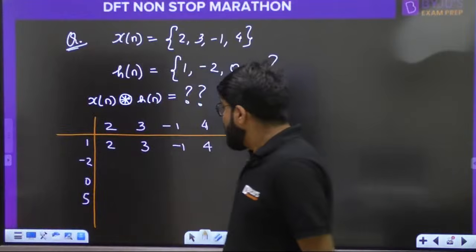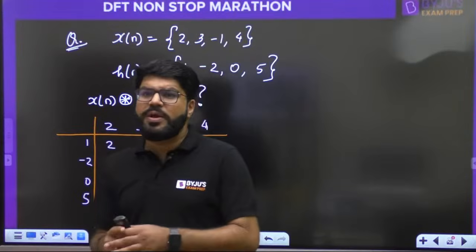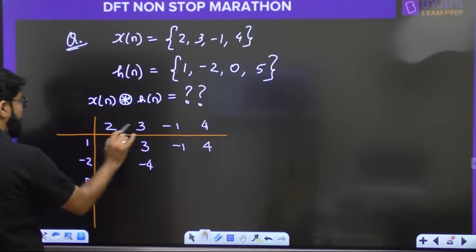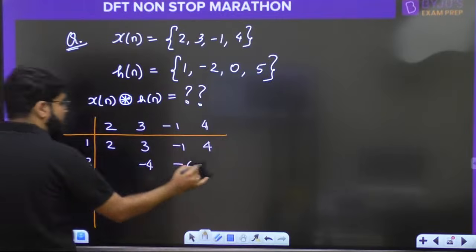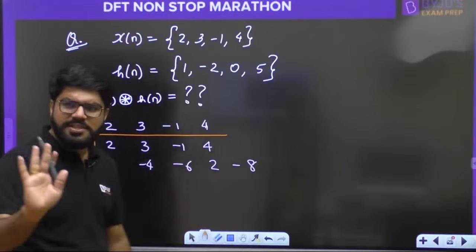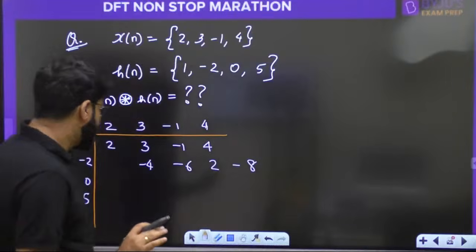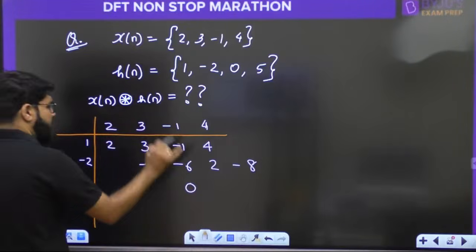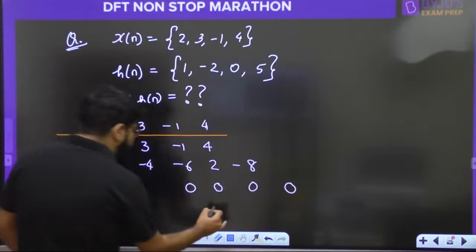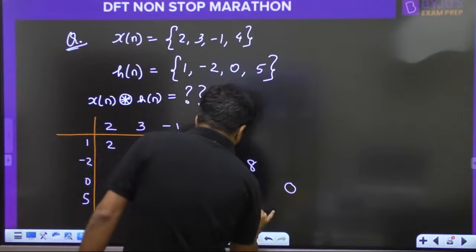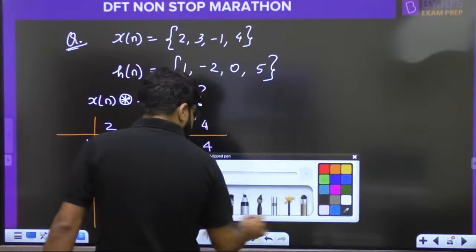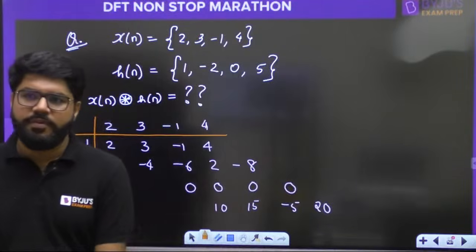Next I will multiply by minus 2 and write down the result shifted by 1 unit. Minus 2 into 2, minus 4; minus 2 into 3, minus 6; minus 2 into minus 1, plus 2; minus 2 into 4, minus 8. Just keep on writing like this. Then 0 into everything will be 0, so 0, 0, 0, 0. Next is 5. 5 2s are 10, 5 3s are 15, 5 into minus 1 is minus 5, and 5 4s are 20.